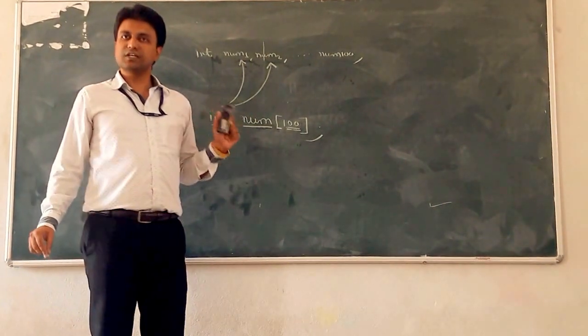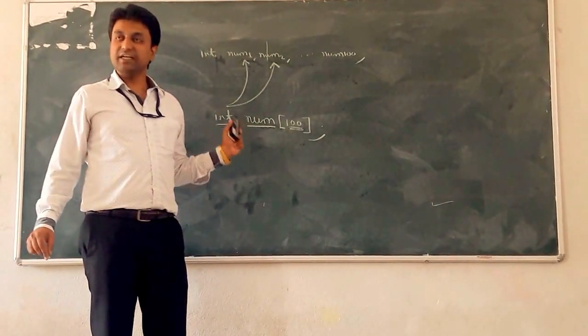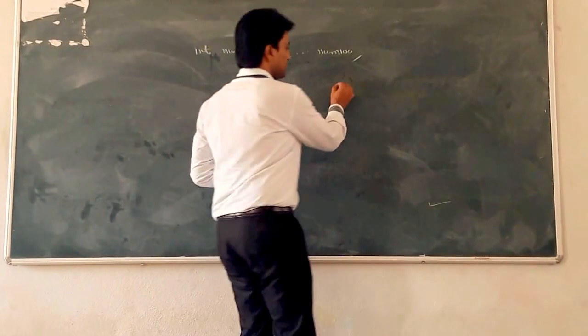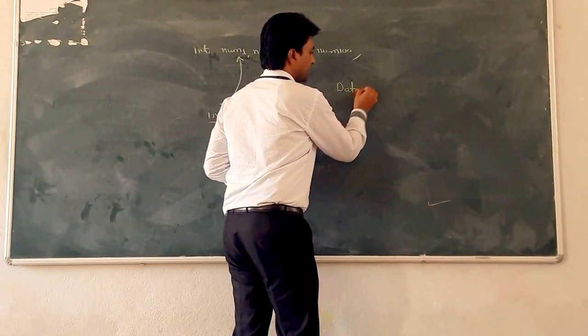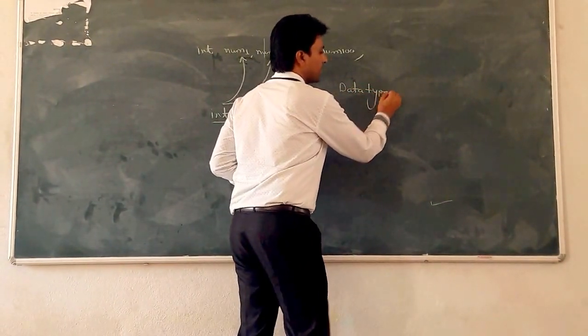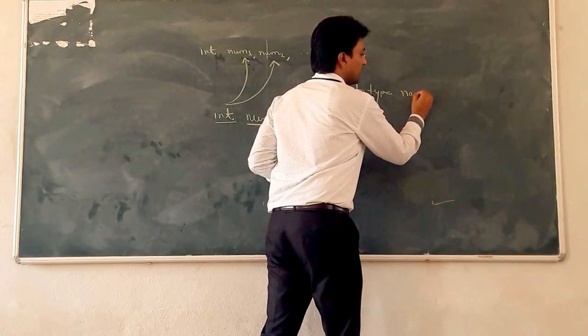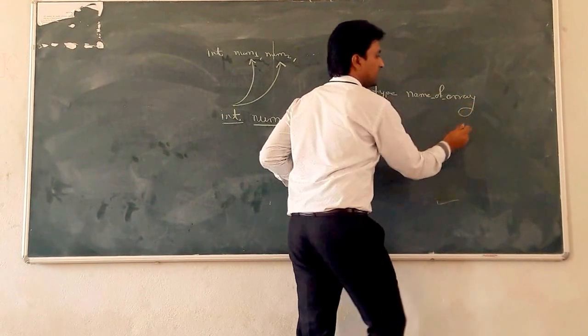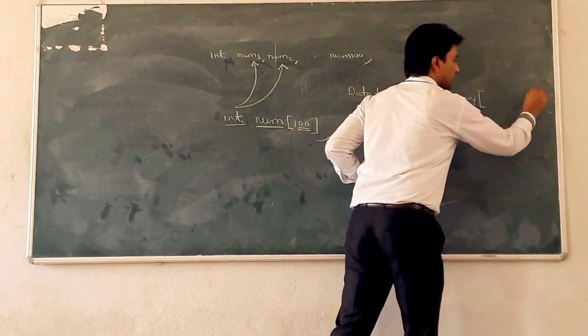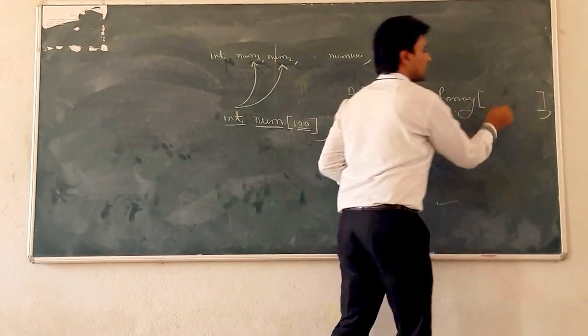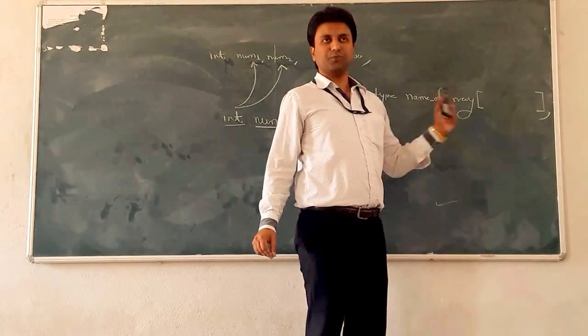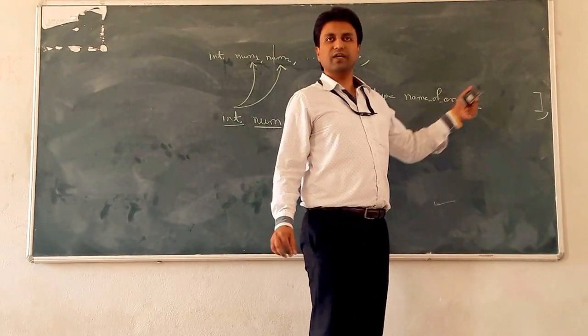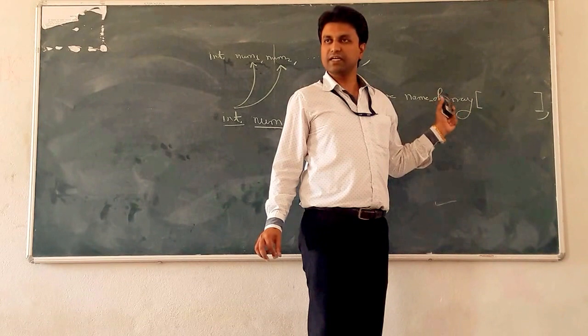So the general syntax for declaration of an array is: first the data type of the array, then the name of the array, and then the subscript operator. This square bracket is called the subscript operator.